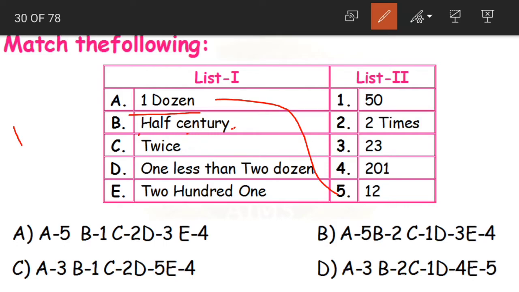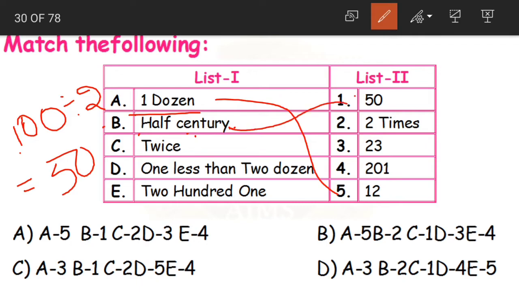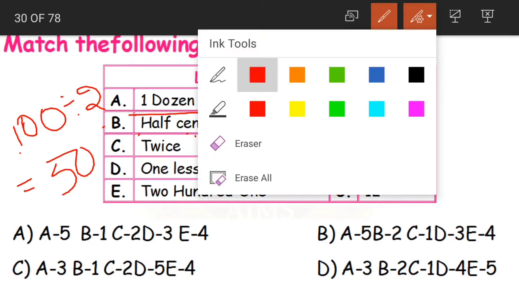Century means what? If you see cricket, you might know century means 100. When a player completes 100 runs, we say that he has hit a century. Century means 100. Now what does half of century become? 100 divided by 2, that is equal to 50. So half century is option 1, 50.